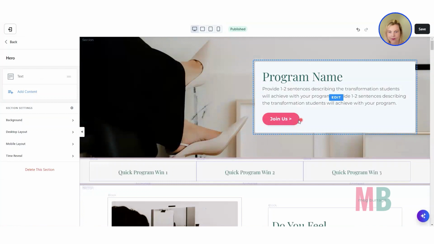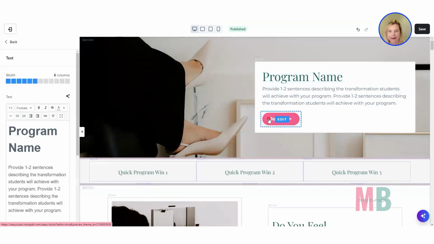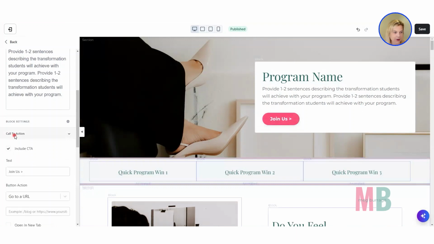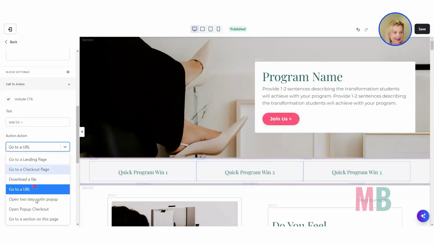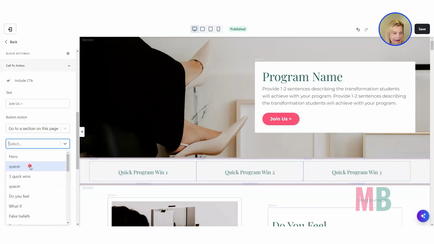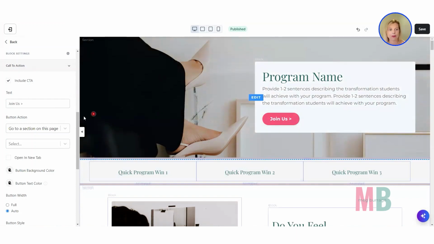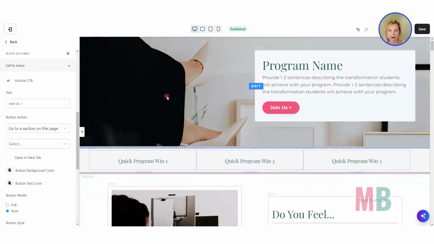Because then when you are wanting to link your button to the pricing section, you're going to be able to go over here to the call to action and you're easily going to be able to pick your pricing section from the list if you gave your section a clear name. So make sure as you're adding sections to your page or customizing one of our pages that you do go in and rename it so that it's easily identifiable to you.